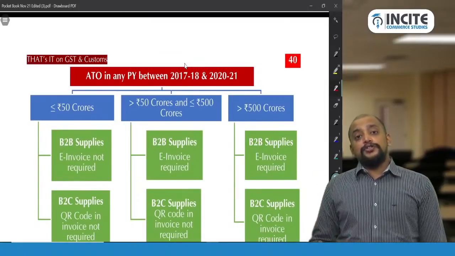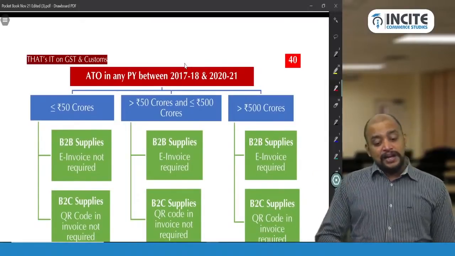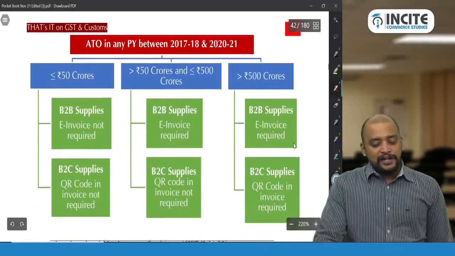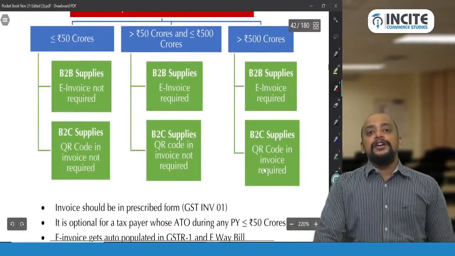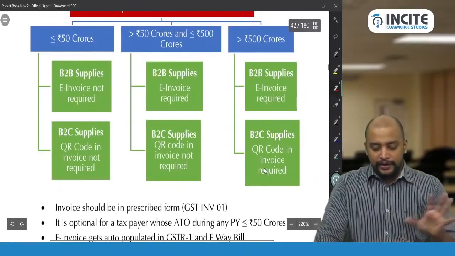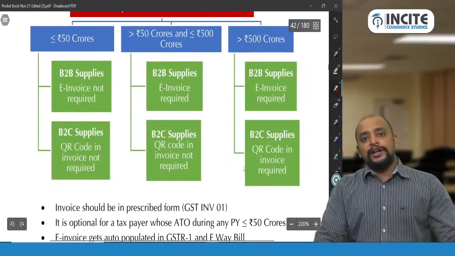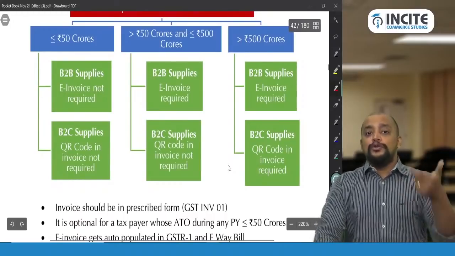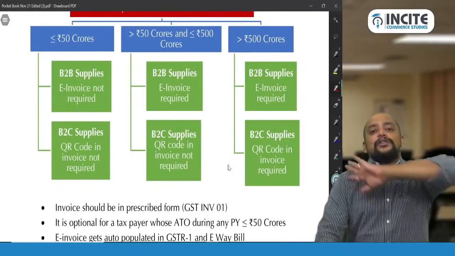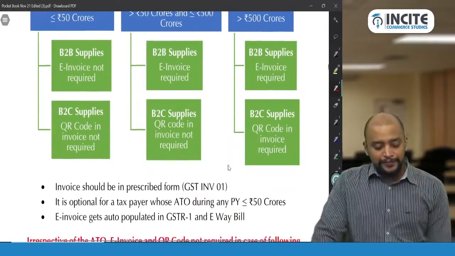When the aggregate turnover during the previous year exceeds 500 crores, in case of B2B, no doubt e-invoice is required. In case of B2C, QR code in invoice is required. This QR code in invoice is known as dynamic QR code. With respect to each invoice, that QR code will be unique and will be generated for it; it will not be a static QR code.